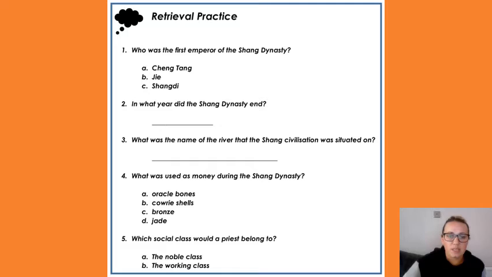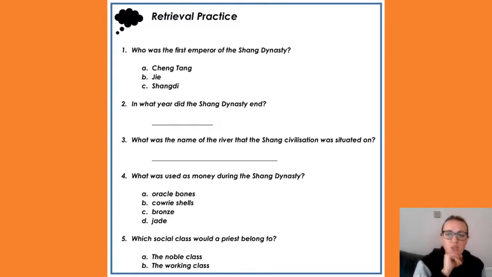So as always with these history lessons, we've got some retrieval practice from things that we have done over the past couple of weeks. You do not need to write the question for this. Just write the question number and then your answer. Question number 1, who was the first emperor of the Shang dynasty? A. Cheng Tang, B. Ji, or C. Shang Dai? Just write A, B or C. I'll read all the questions out and then you can pause it at the end so that you can answer them.